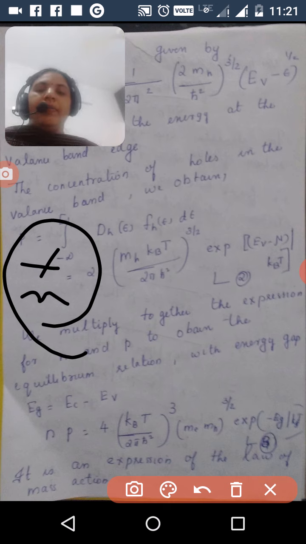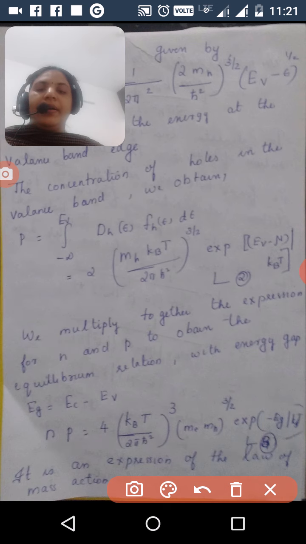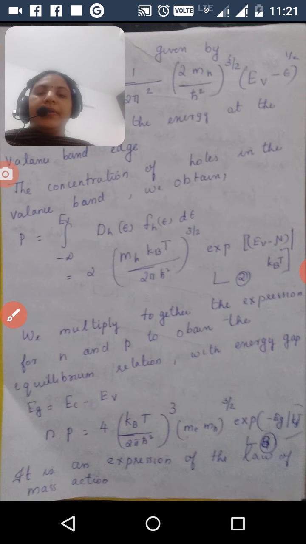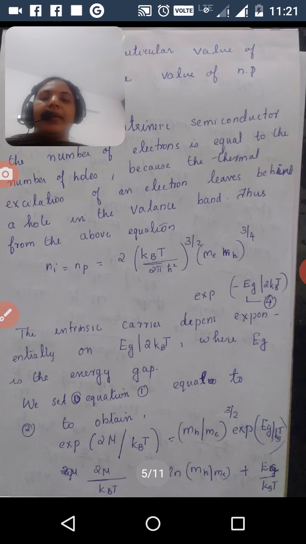That is the law of mass action. At a particular temperature, the product becomes a constant value, and it is an expression of the law of mass action.